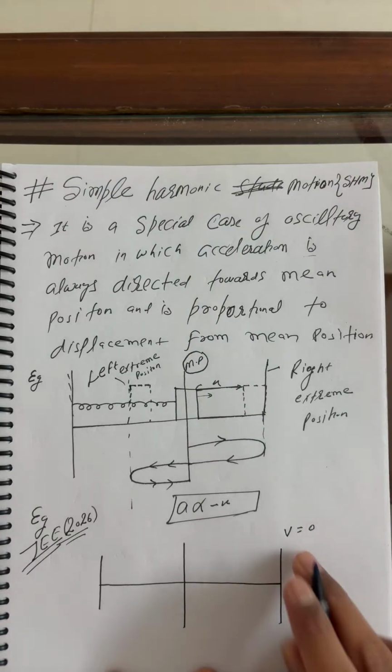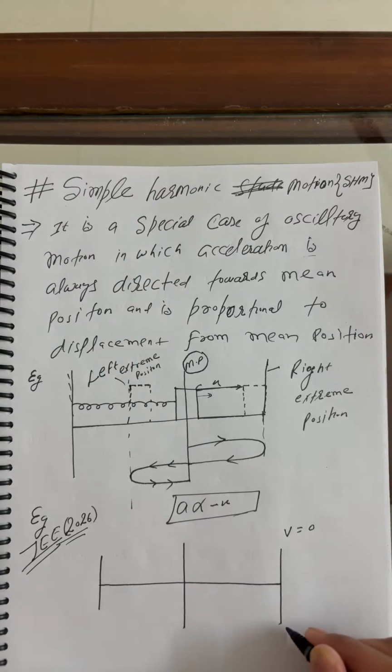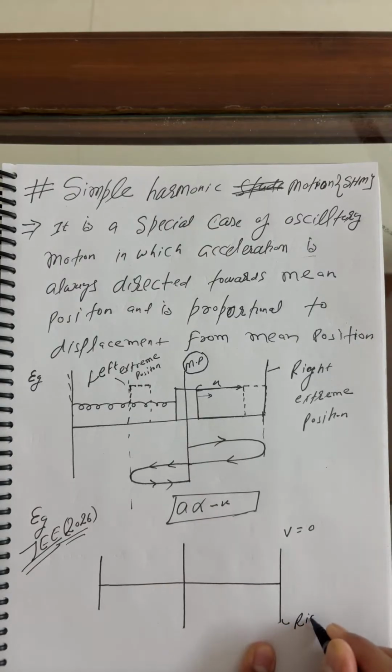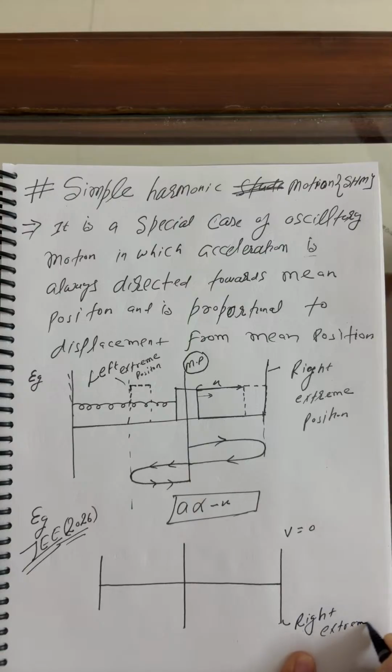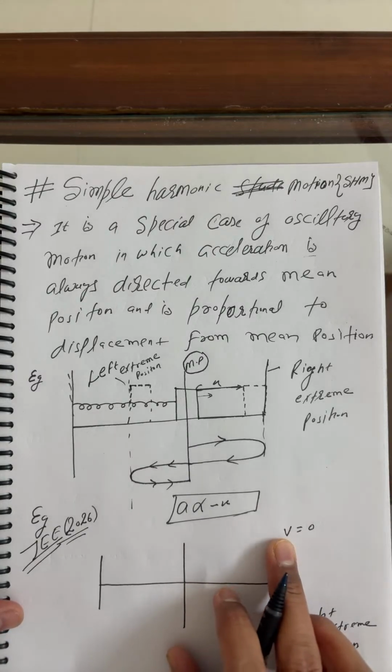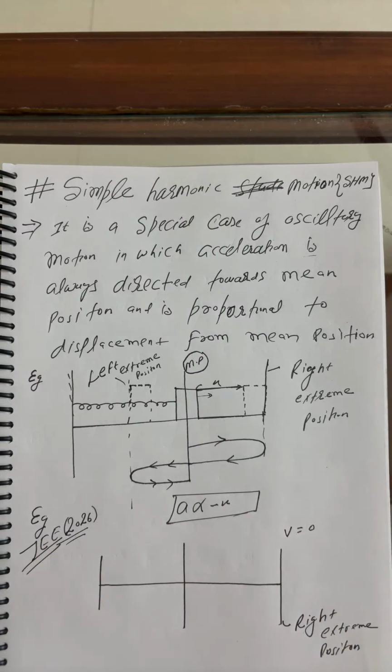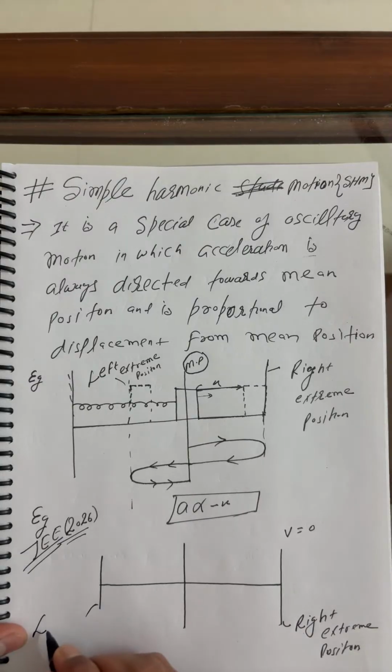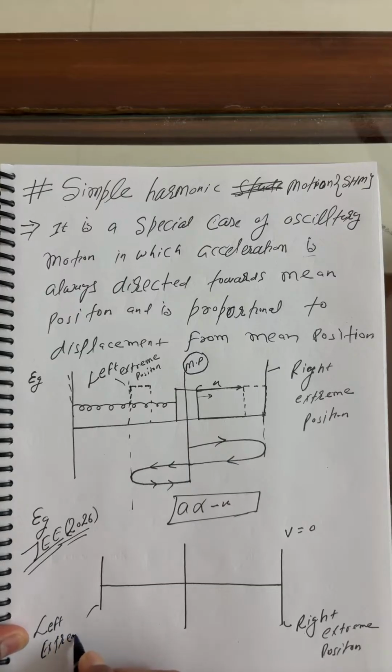Just say yes or no. This is the right extreme position. Okay, all of you agree here? Okay, Arav Sharma, very good, beta. I'm proud of you, my dear. This is the left extreme position.